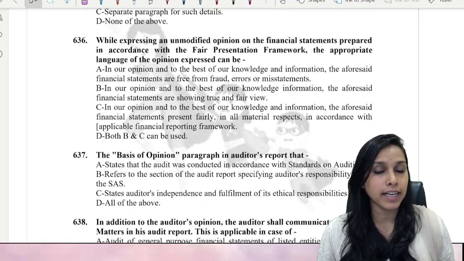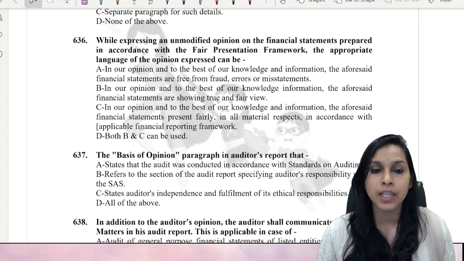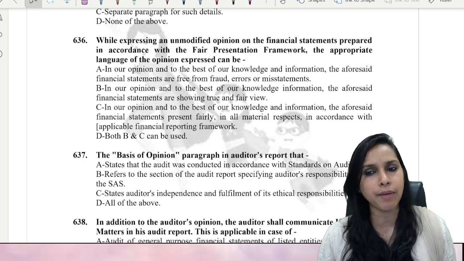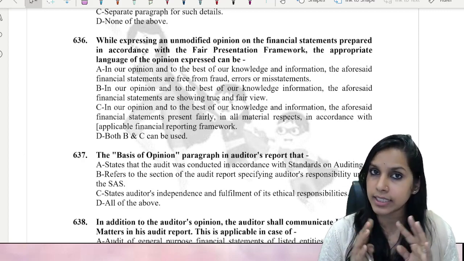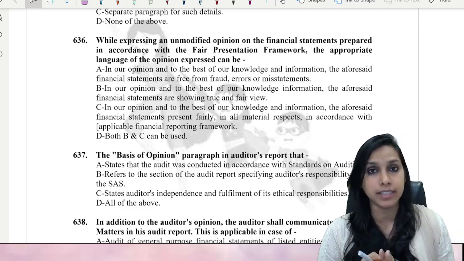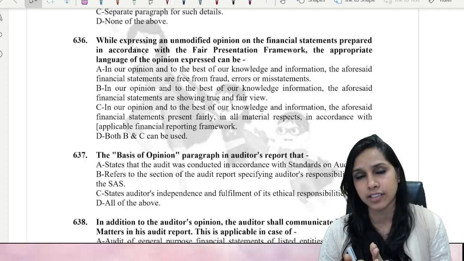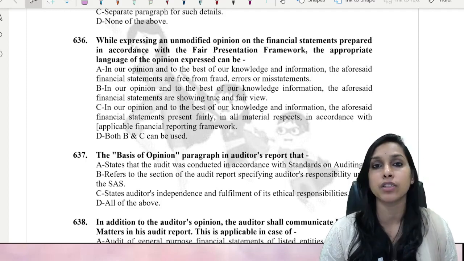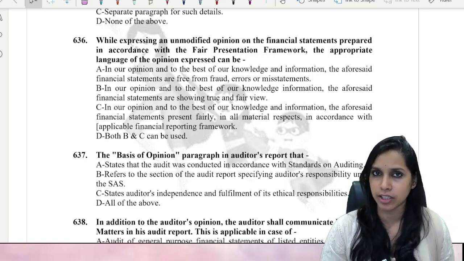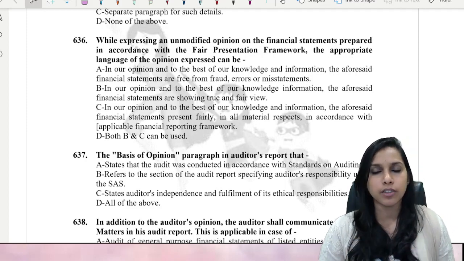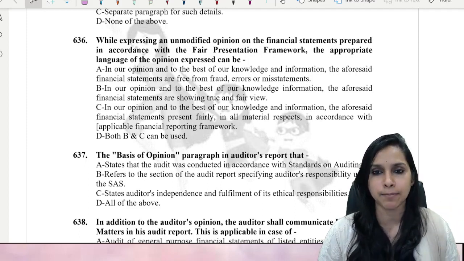While expressing an unmodified opinion on the financial statements prepared in accordance with the fair presentation framework. So here there are two things. Number one, unmodified opinion, that is, it's a clean report, and it is a fair presentation framework. Fair presentation framework focuses on truth and fairness of the financial statements, whereas compliance framework focuses on financial statements being prepared as per applicable financial reporting framework. Okay, so fair presentation framework, the appropriate language of the opinion expressed can be.